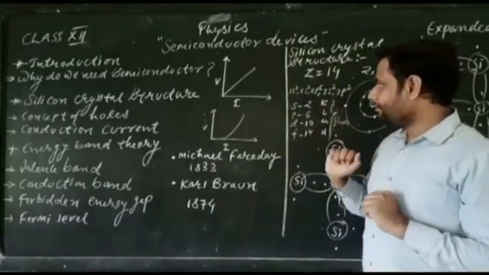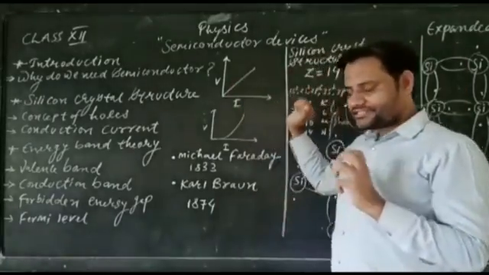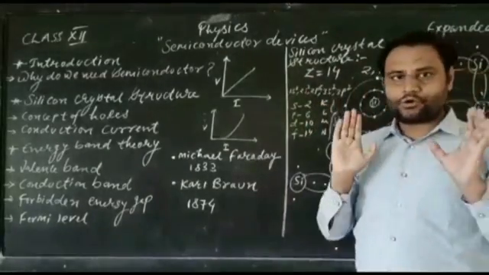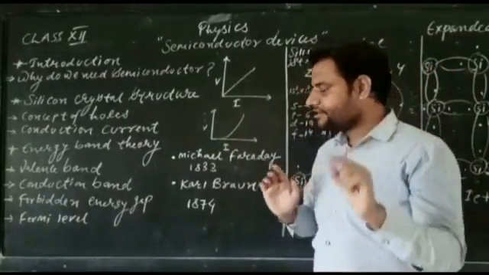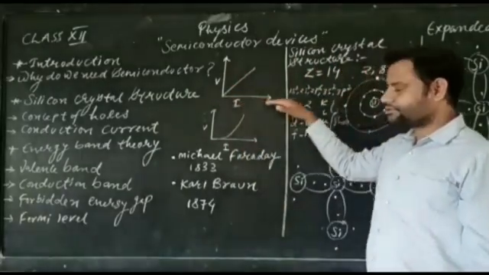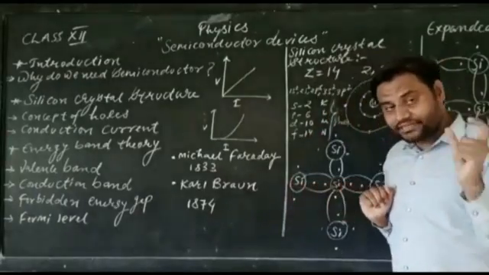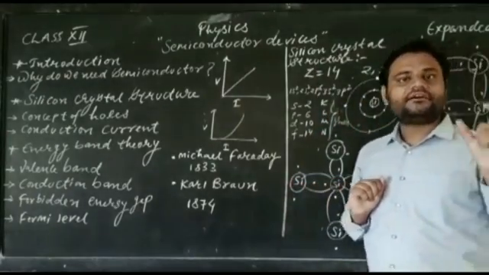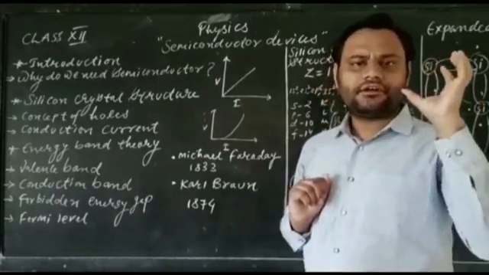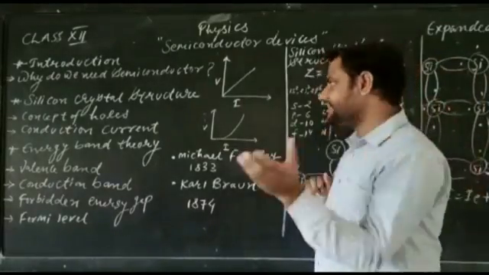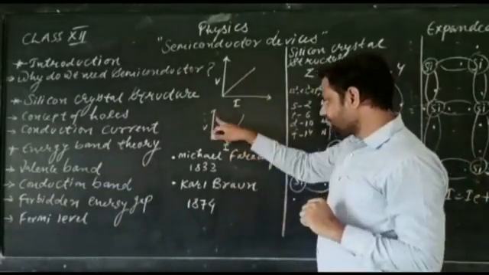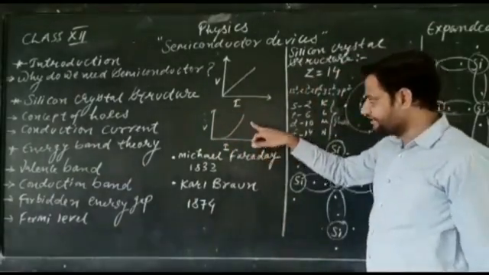So why do we need semiconductors? One thing we want to discuss is Ohm's law, in which we discussed that when voltage increases, current also increases, meaning it follows a linear relation. But in some electronic devices, we need a controlled amount of current. For that, we need semiconductors, in which the relation may be like this.